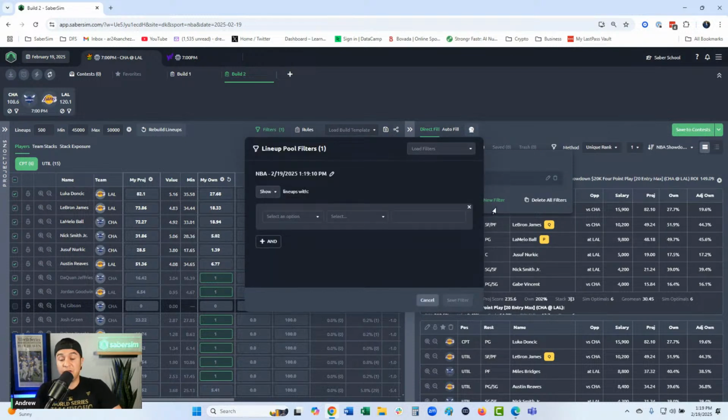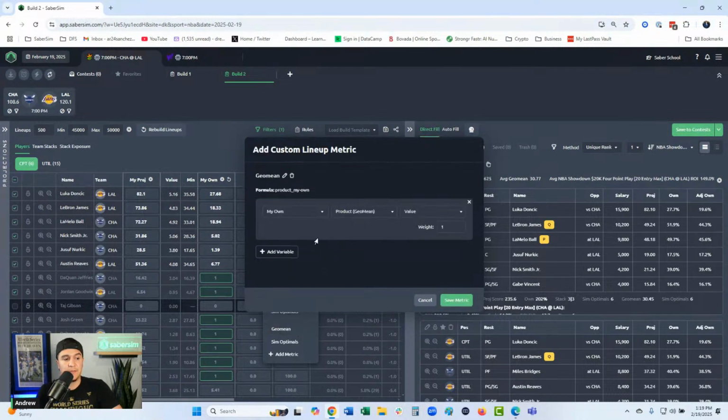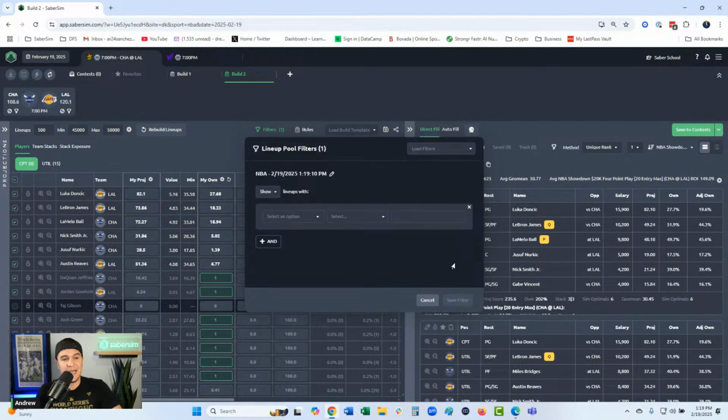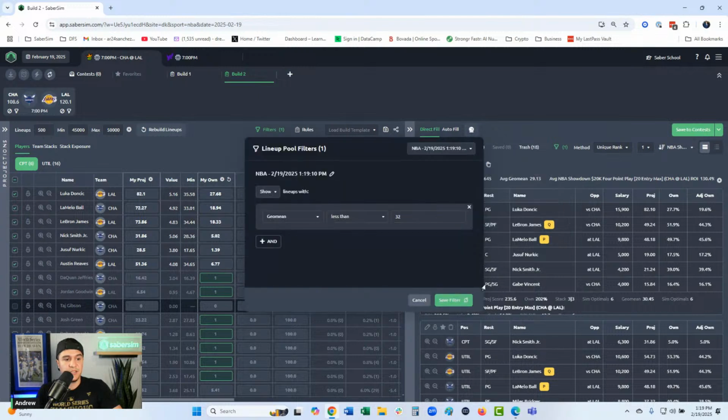Then I would use my Geomean custom metric that we talked about earlier to filter out some high Geomean lineups. I would guess there's probably going to be some overlap here. So show lineups with Geomean less than, let's try 33. Okay, I got rid of 18. Let's try 32.